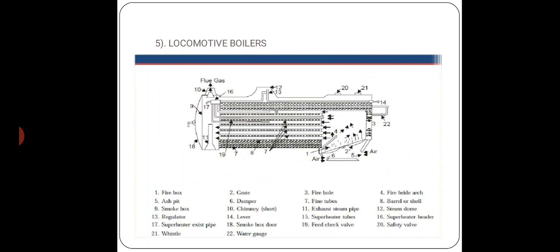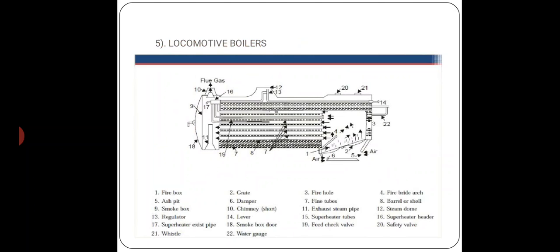Locomotive boiler. The locomotive boiler is an internally fired multi-tubular fire tube boiler. In this type of boiler, the shell or drum axis is horizontal and the firebox is separate. It is attached to the main drum on one end. On the other end of the drum is the smoke box.